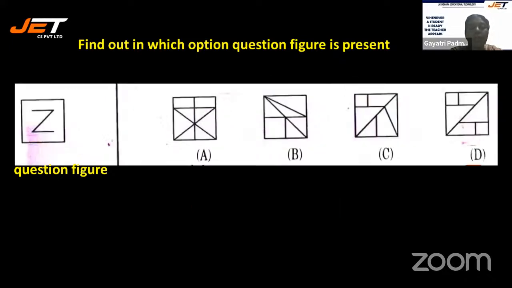All right. Now we have the next one. This can be a little challenging, not confusing. Let's see whether you're able to find out. Is it option A, option B, option C, or option D?